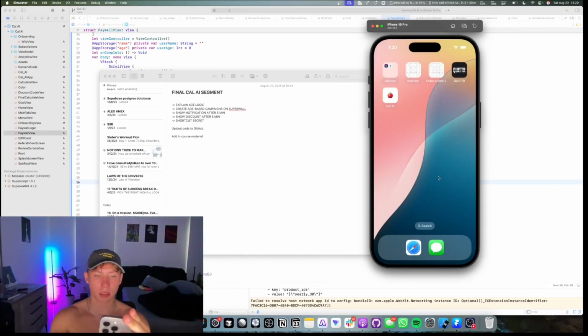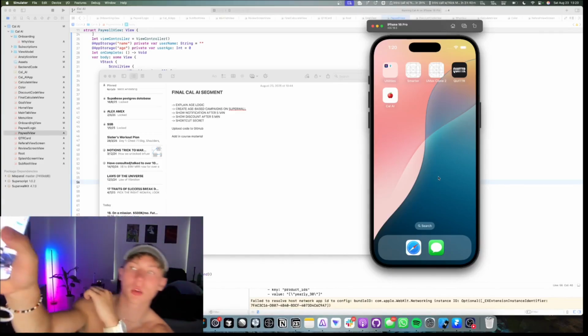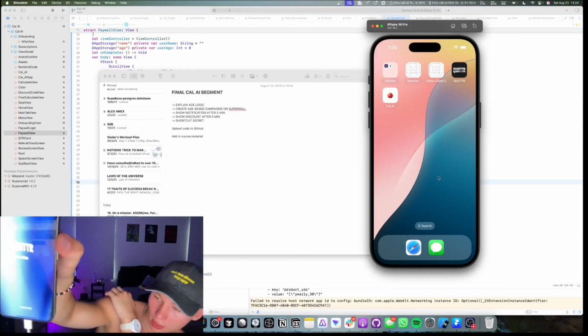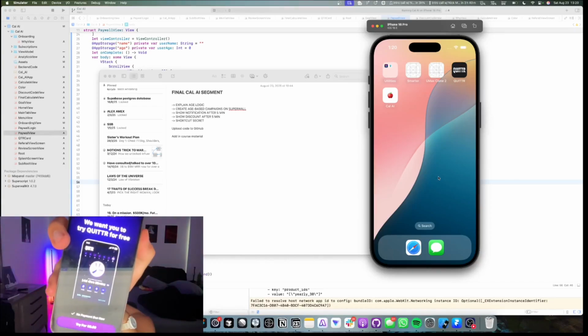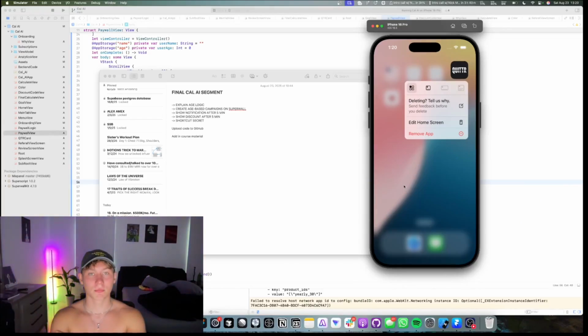So the second button, as you can see, is try for free. So this button, once you click it, and I'll click it right here, will open the app and trigger the paywall. Trigger a paywall that gives you a free trial to Quitter. Now, all of our apps, Kali, Quitter, Umax, etc., are hard paywalled, meaning that you can't access anything for free, and it's just a funnel to convert you. The reason we offer a free trial is because people holding on the app and long pressing on the app are usually just going to delete it. So as a last ditch attempt, we give them a free trial, and if they like the product, then they stick around and we make revenue from it.